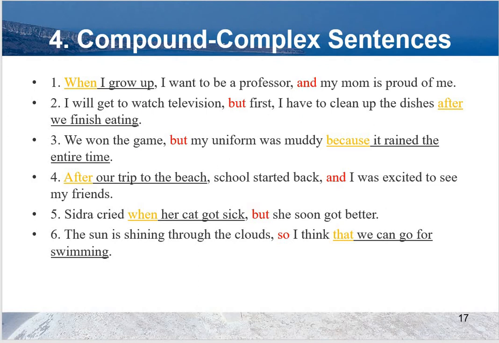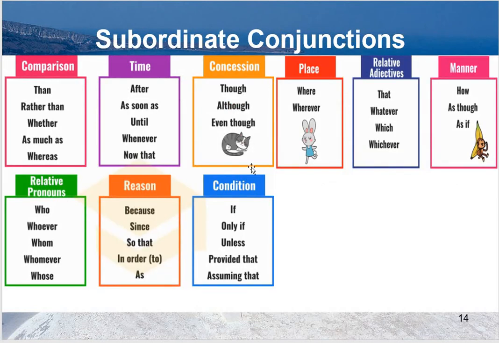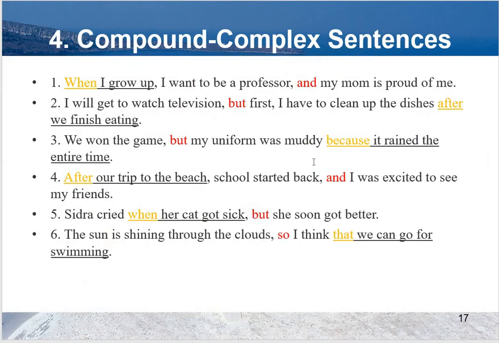Then find some other words which have been taken from subordinate conjunctions. If you find both conjunctions, coordinate conjunction as well as subordinate conjunction, that sentence would be a compound complex sentence, and it has at least three clauses.